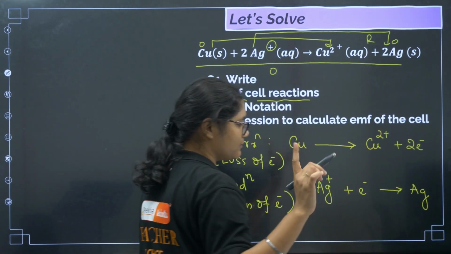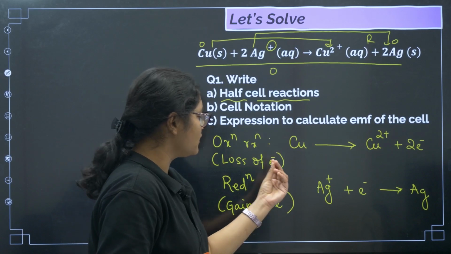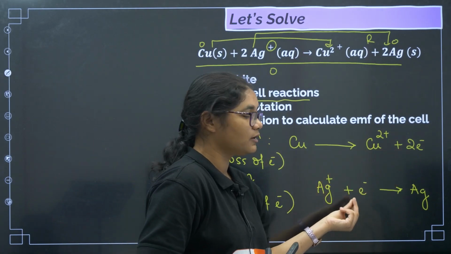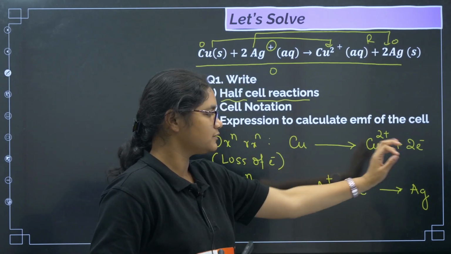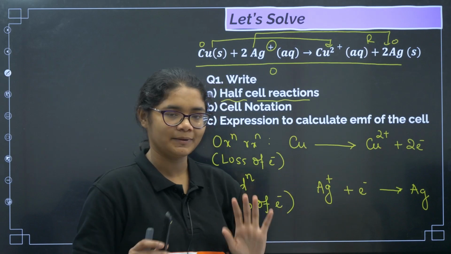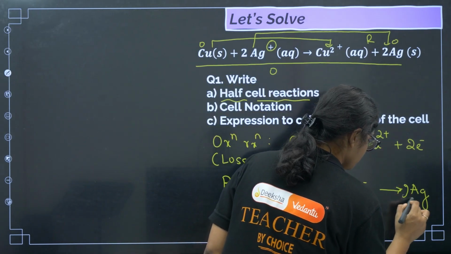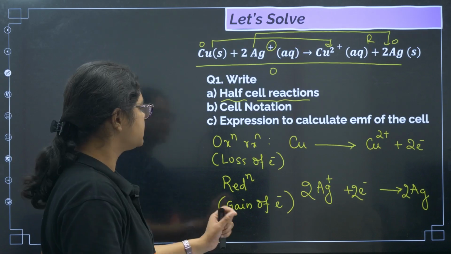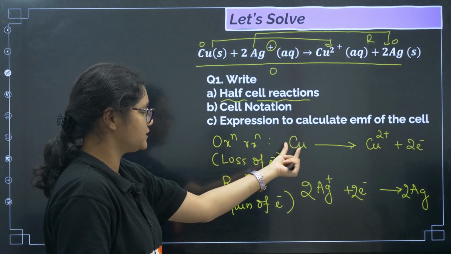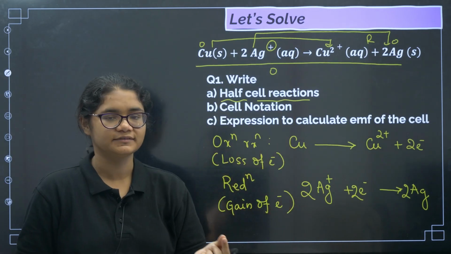Now here we need to remember one thing, that the number of electrons lost should be equal to the number of electrons gained. So here 2 electrons are lost, means here also 2 electrons should be gained. So what we can do, we can multiply the whole equation with 2. Getting? So this is my oxidation half cell reaction and reduction half cell reaction.